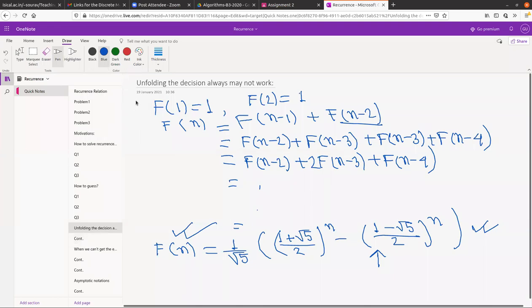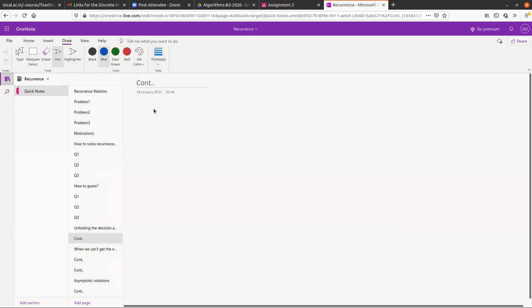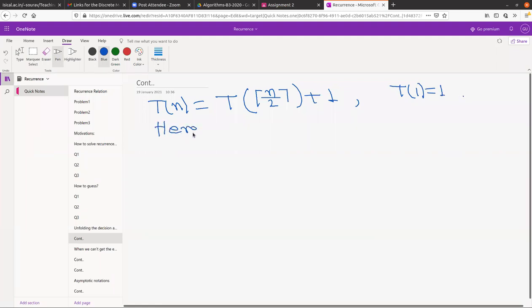Here we have one example where we really don't have any pattern. That's why we cannot guess. And we can see some more examples. Suppose we take this example: T(n) equals T of ceiling of n by 2, plus 1, and the base case is T(1) equals 1. Here we don't have any nice case. Why?